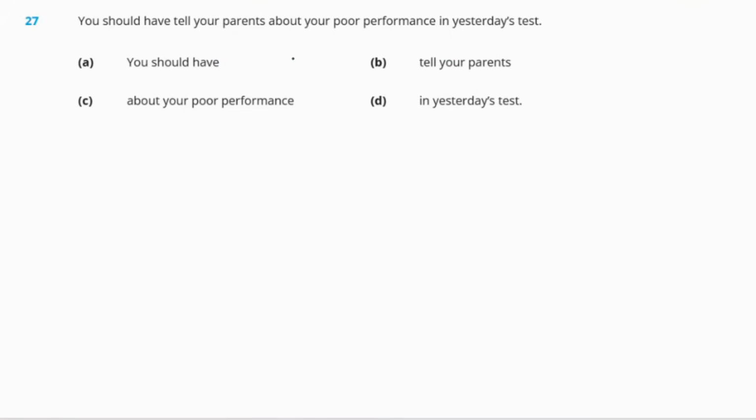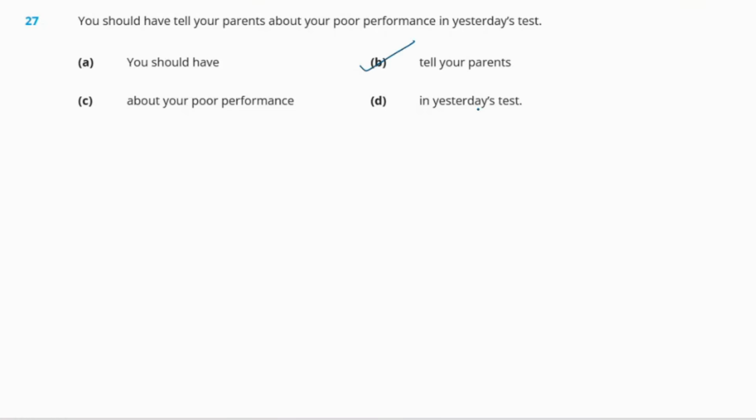Next question is, you should have tell your parents about your poor performance in yesterday's test. Okay, options are A, you should have, B, tell your parents, C, about your poor performance, and D, in yesterday's test. So the part of the sentence which has an error is option B, tell your parents.